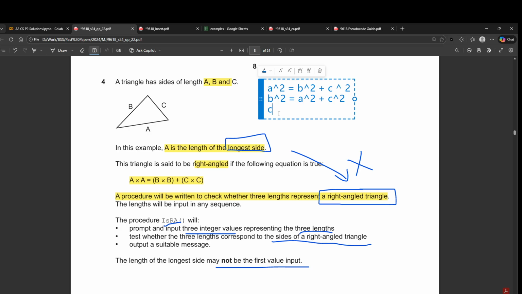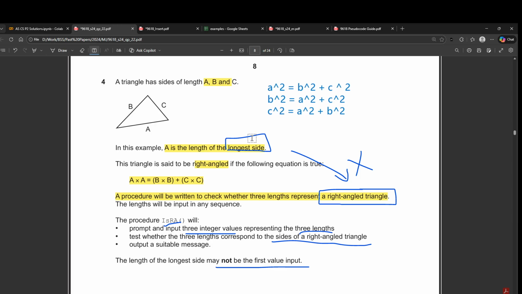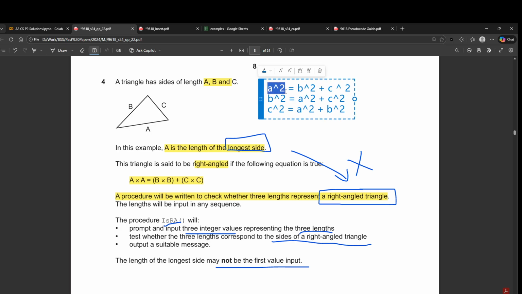Or there could be a case where C is the lengthiest side, and then it should be something like this. If you get this part, then that is literally the answer. You just have to check for all the values whichever corresponds to the function given to us, which is A square is equal to B square plus C square. Either it could be A or B, or it could be C.